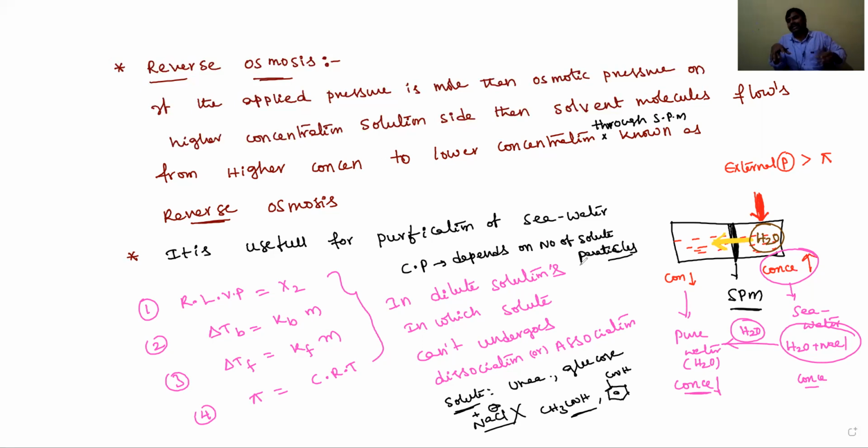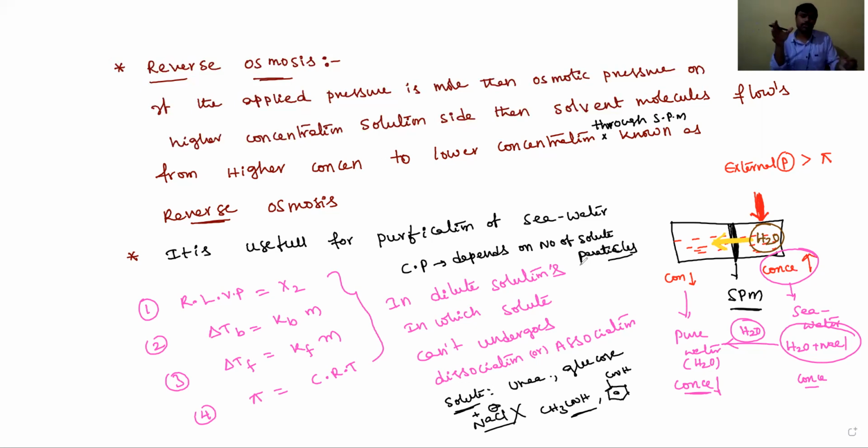In either association or dissociation, the Van 't Hoff factor is not equal to 1, which is called abnormal colligative properties. All colligative properties must be multiplied by the Van 't Hoff factor. If i equals 1, it is a normal colligative property, meaning the solute cannot dissociate or associate. If i is more than 1, dissociation takes place. If i is less than 1, association takes place.